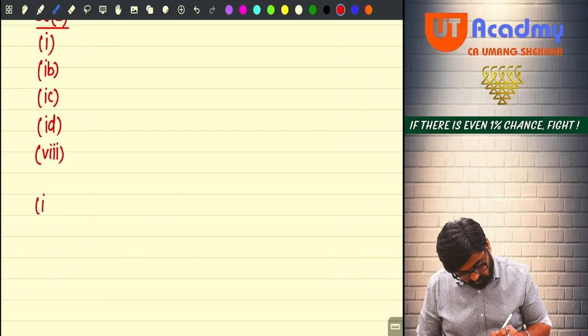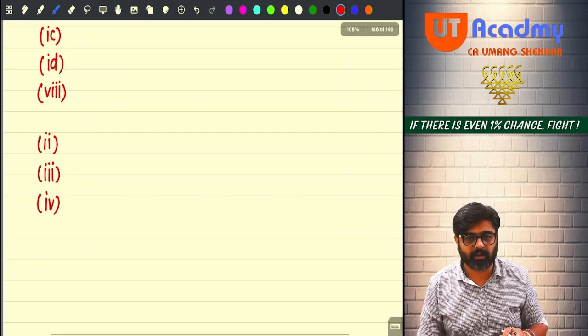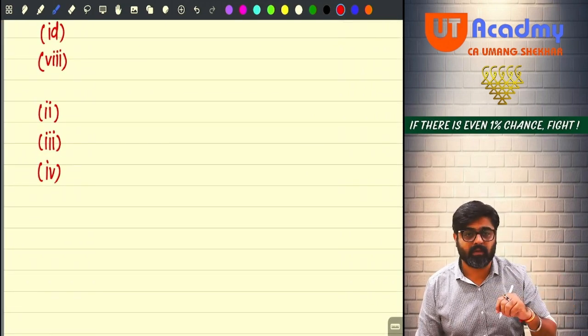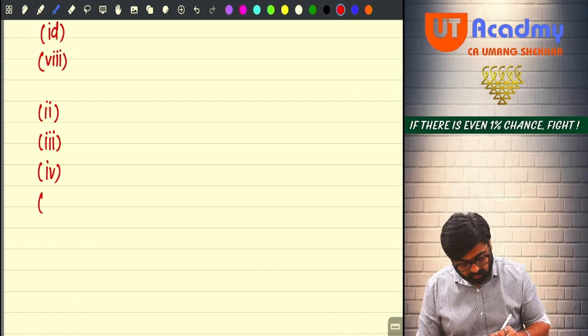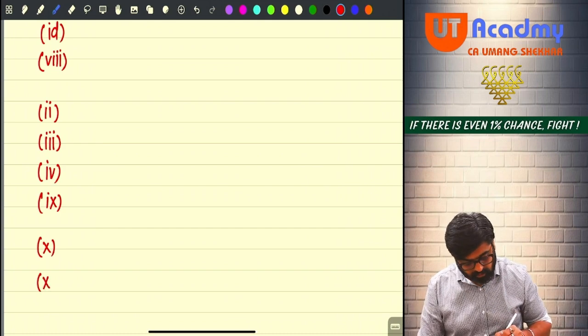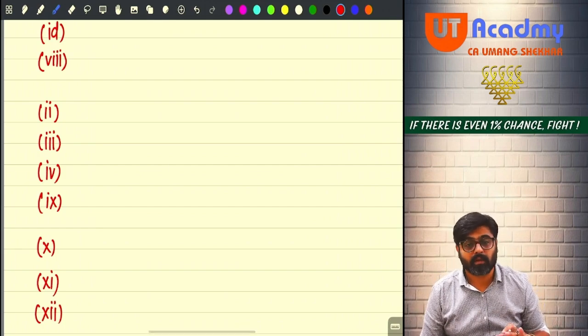clause 2 also, then clause 3 also, clause 4 also, then 5 is not there, 6 is not there, 7 is not there. Directly we'll go to 8, but 8 we have already covered. Then we are going to come to clause number 9, then clause number 10, then there is one clause number 11, and there is one clause number 12. Now these 12 clauses are there.